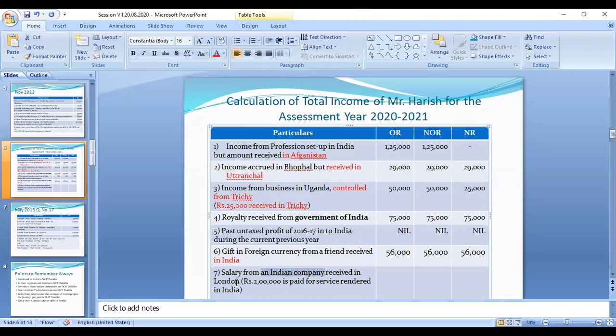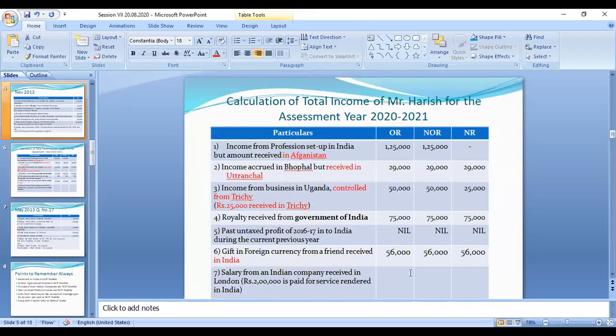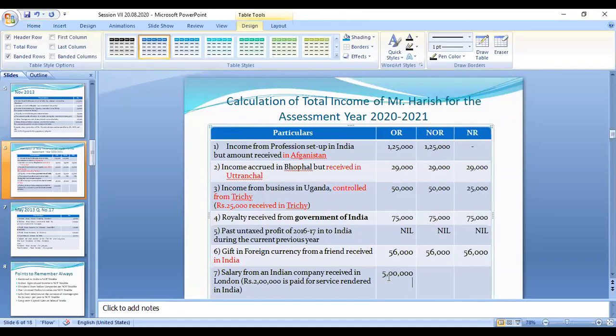This is a foreign income. 5 lakh amount is received. Even though this is a foreign income, because of ordinary resident status, you have to pay the tax for this 5 lakh rupees. And 2 lakh is paid for the service rendered in India. Salary from the Indian company means it is controlled from India.